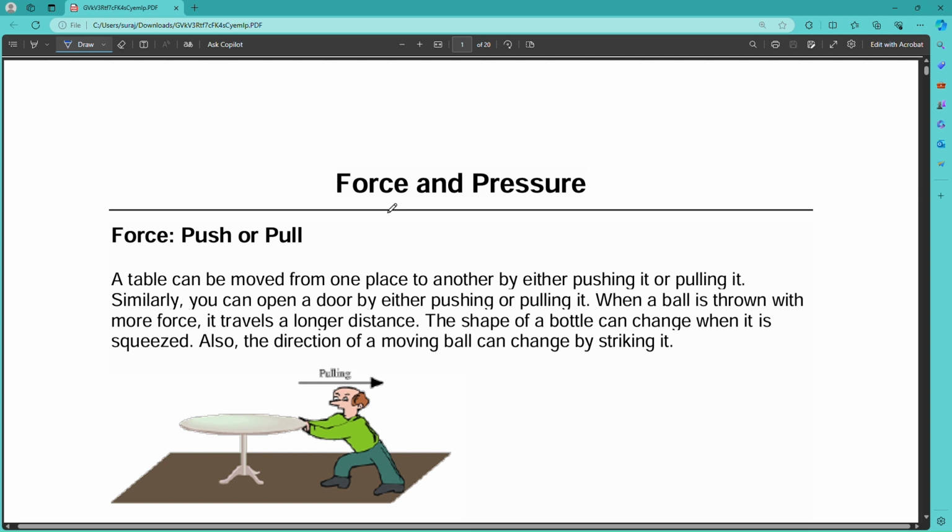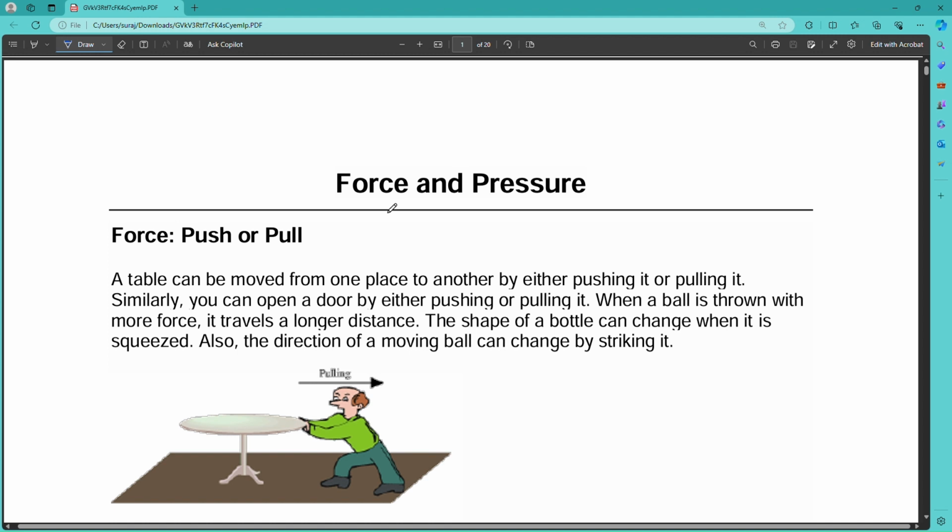So in this video we are going to discuss the complete detail of the chapter force and pressure, that is the third chapter of class ICSE 8. I hope you will understand the full concept of this chapter. So the chapter is force and pressure.